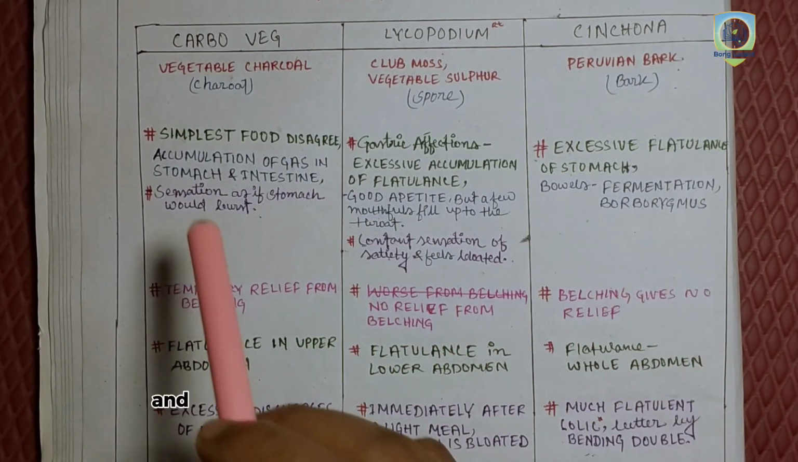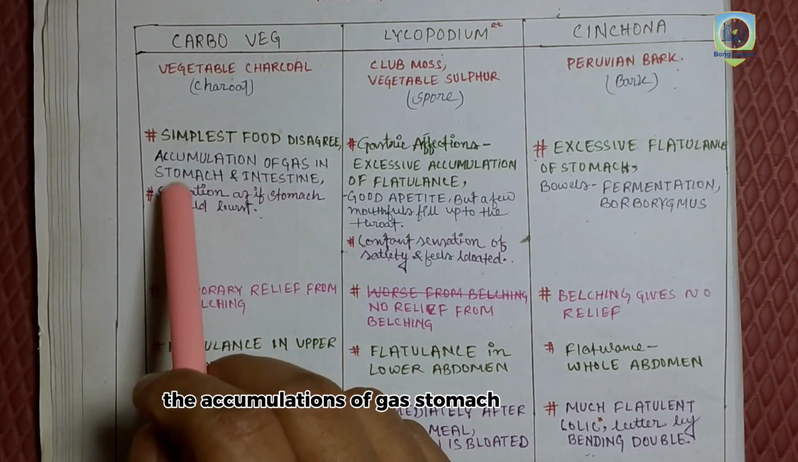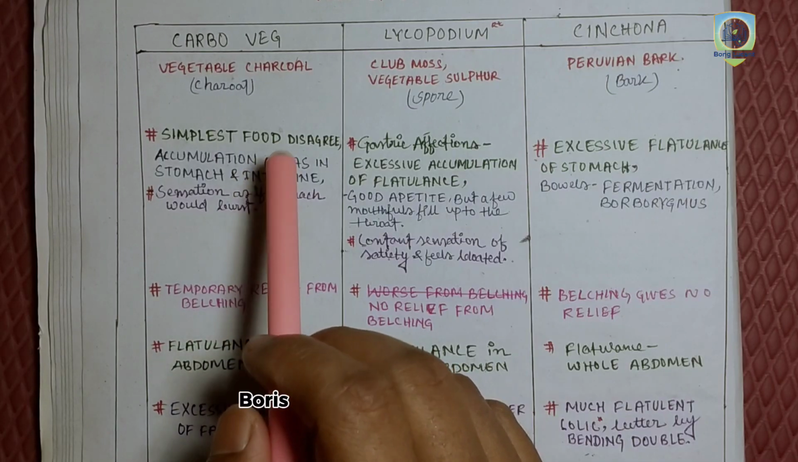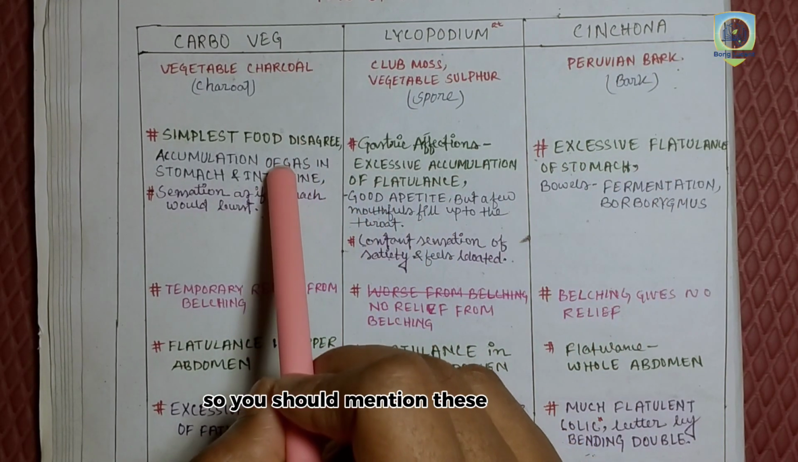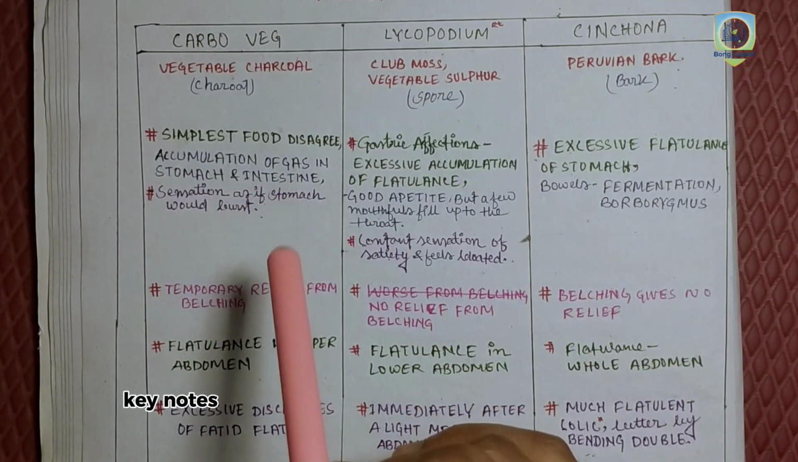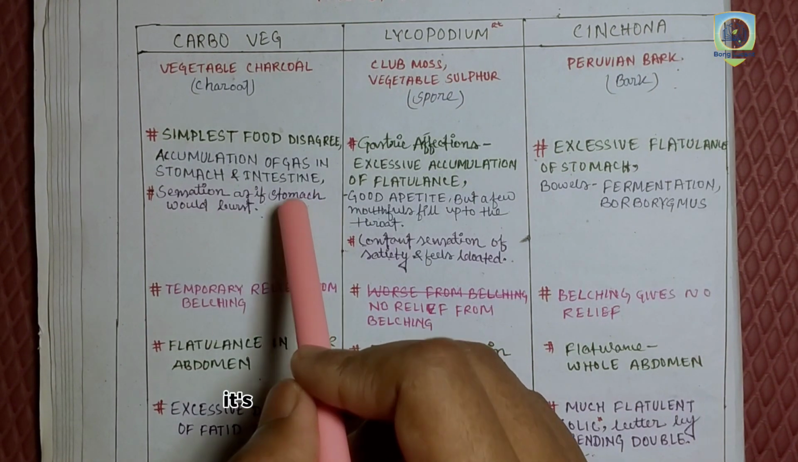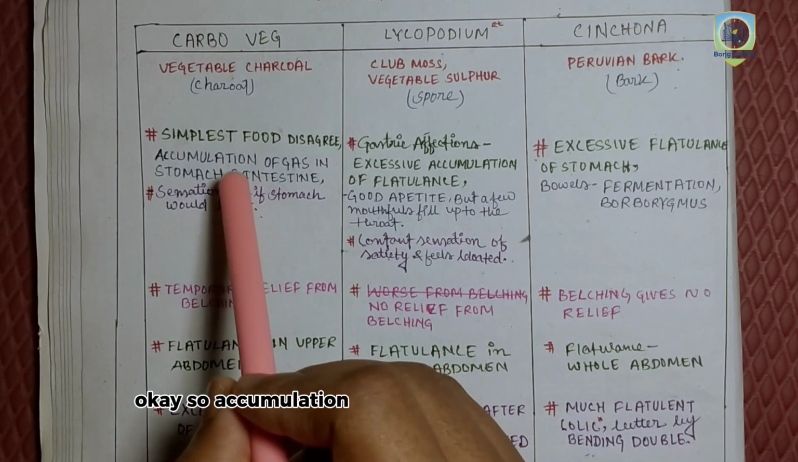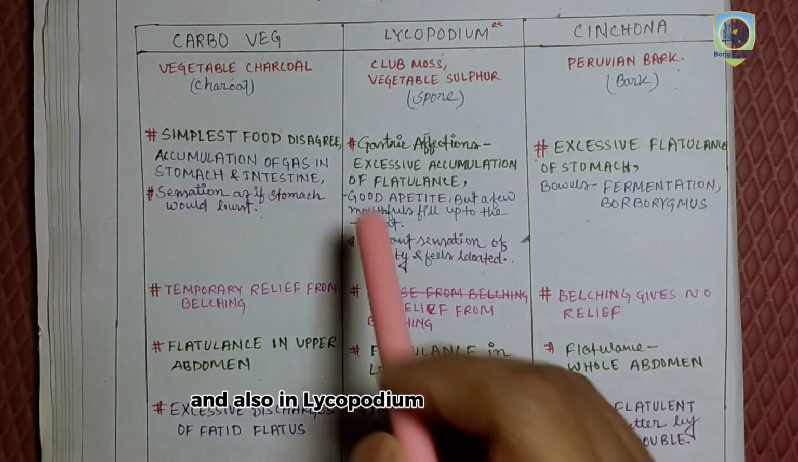Here the characteristics of Carbo patients: accumulation of gas in the stomach and intestine. These are the key points, taken from Allen's Keynotes, Boericke and other Materia Medica, and comparative Materia Medica also. You should mention these keynotes, because if you write them in exams, there is a chance to increase your scores. So accumulation of gas in stomach and intestine in Carbo patients, and also in Lycopodium,